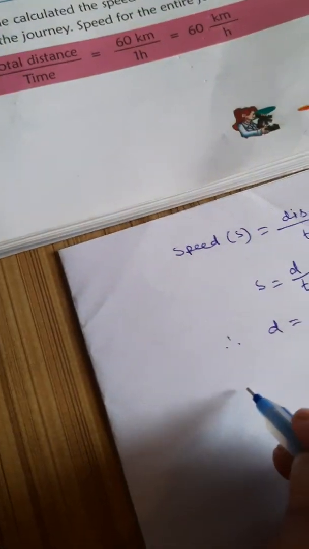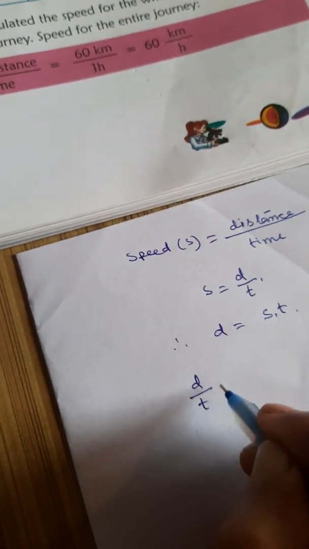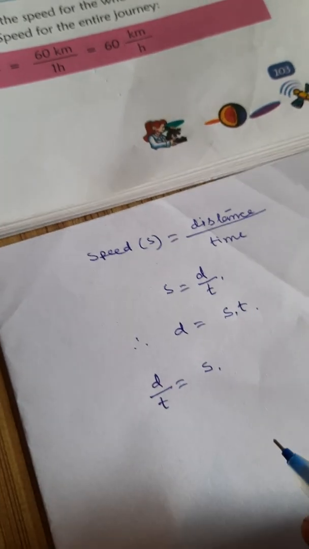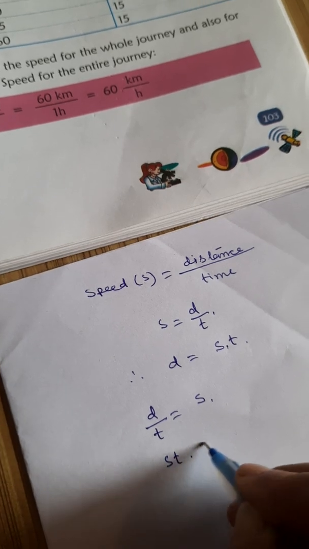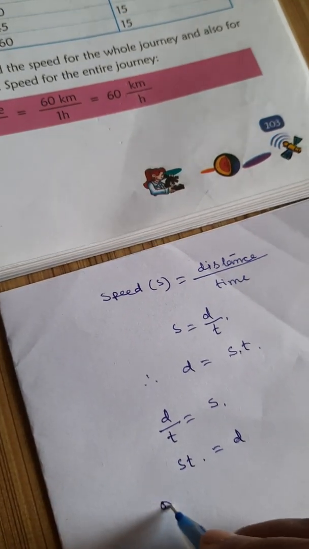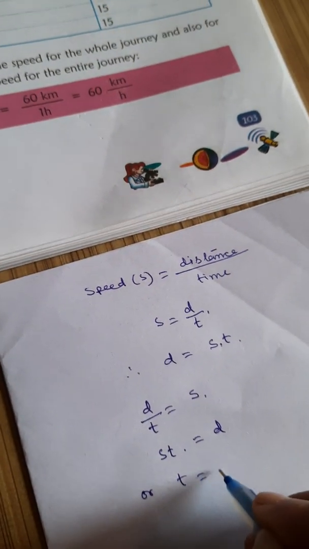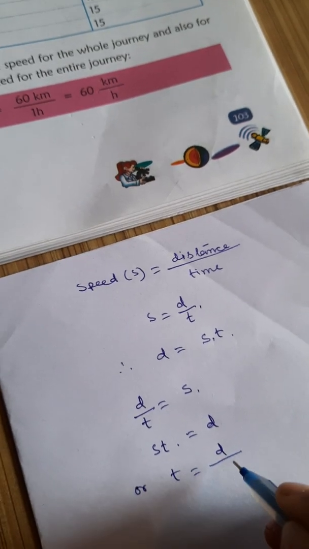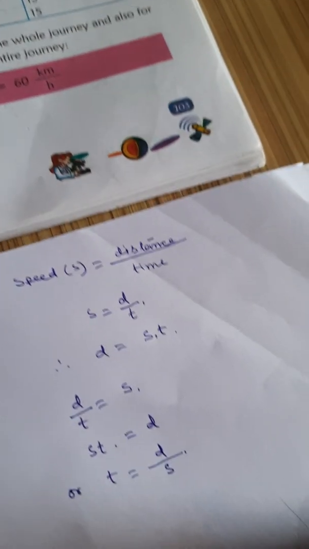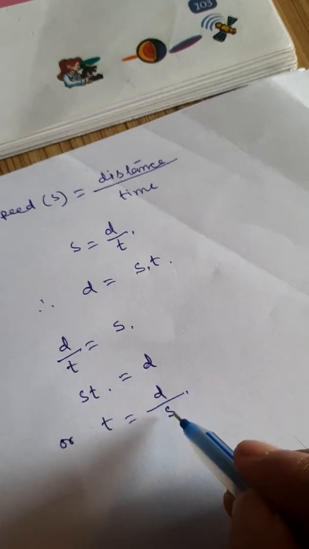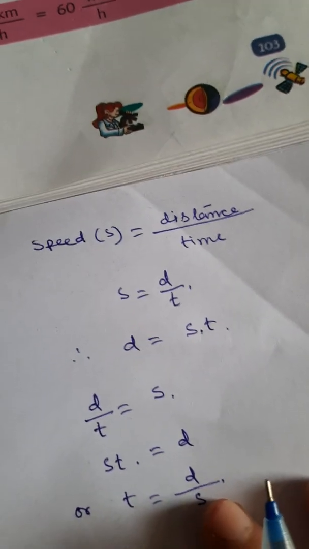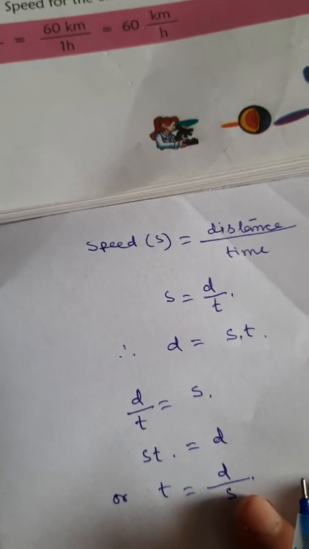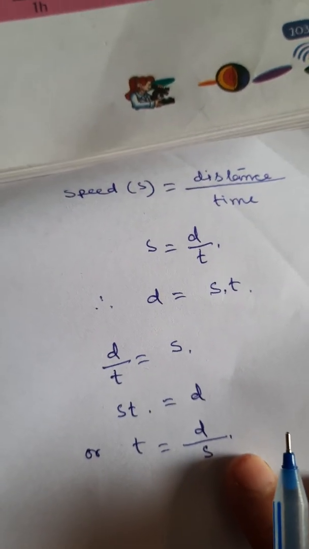Again we can also write d by t equal to s. So s into t equal to d, or time is equal to distance travelled by speed. So t is equal to distance travelled by speed. Clear?